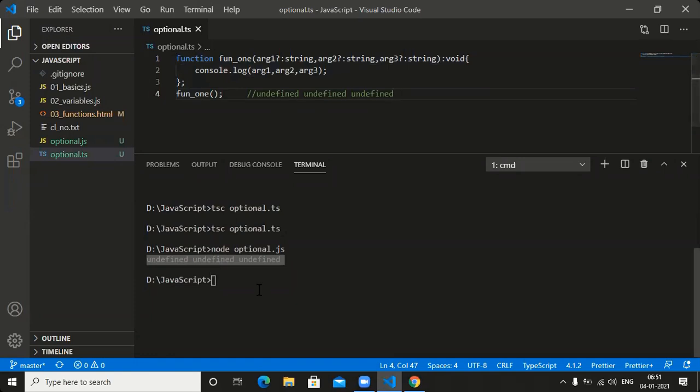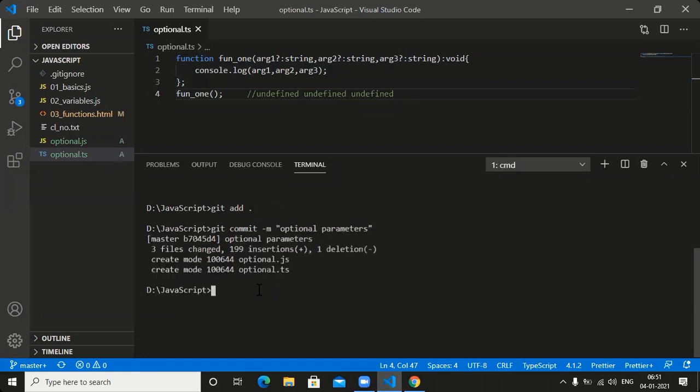How to commit the code? Git add dot. Next one, git commit. Which concept are we discussing? The concept is optional parameters. How to push it here? Git push. Whenever we call git push here, the code is pushed automatically.